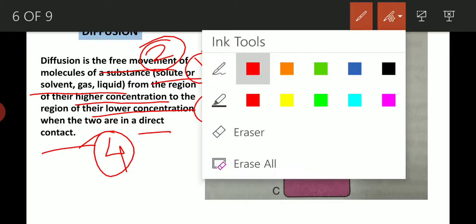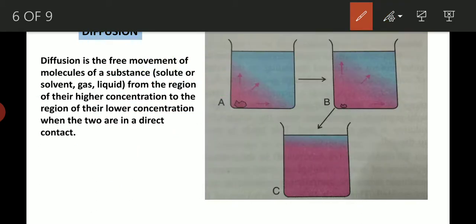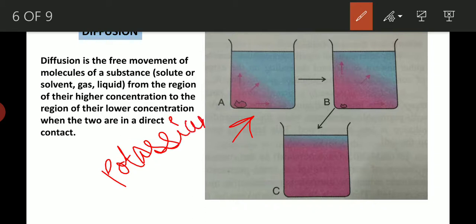So here I have provided one example for you. See, this is a beaker. What happens in this? There is a piece of dye. Here it's potassium permanganate. A crystal of potassium permanganate is there.